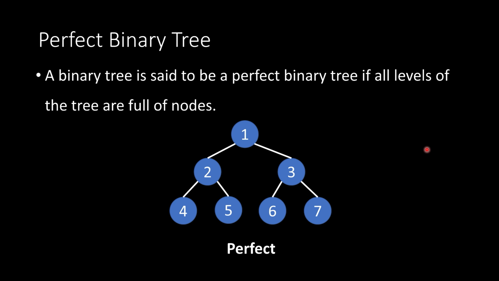With a perfect binary tree, we know that the number of nodes in the tree is going to be 2 raised to the exponent of the height of the tree plus 1, minus 1. In this case, we know the height is 2, so we take 2, raise it to the exponent 3, because we have 2 plus 1, right? H plus 1. That's going to give us 8, subtract 1, that's 7. We know there's 7 nodes inside of this tree. Likewise, if we know that there's 7 nodes, then we can do the reverse, and we can determine that the height of the tree is 2.